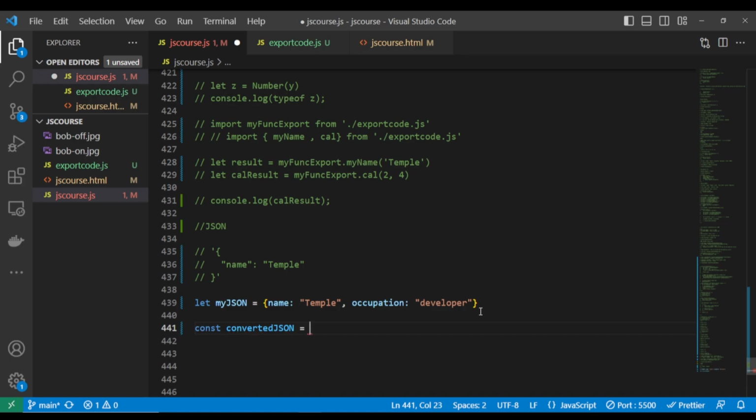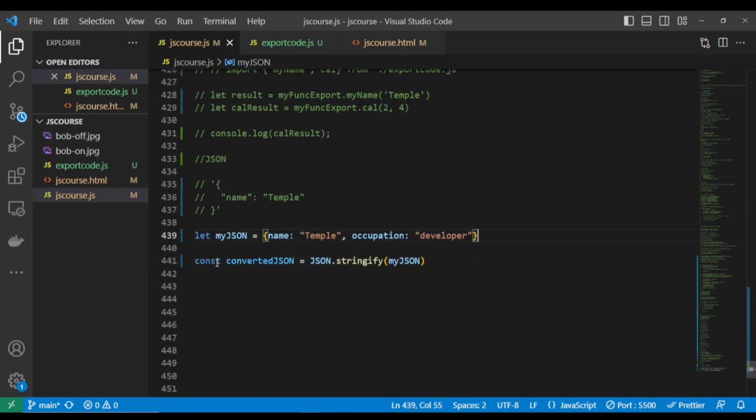So now if you want to pass this, let's say const converted JSON. If you want to convert this code into a JSON, how do you do it? That's the first question you're going to ask. We have JSON.stringify and we have JSON.parse. So now, this is an object. If you want to convert it into a JSON, you have to use the stringify method. So we're going to do JSON.stringify, and we're passing this variable. This variable is now a JSON file, converted JSON.